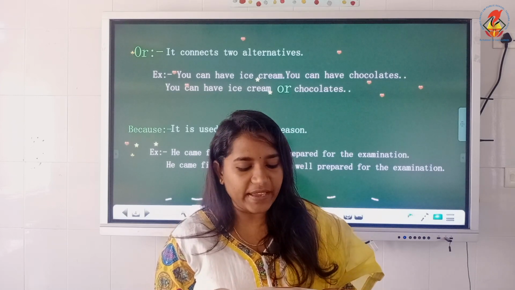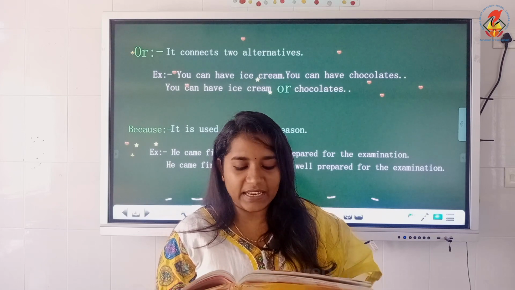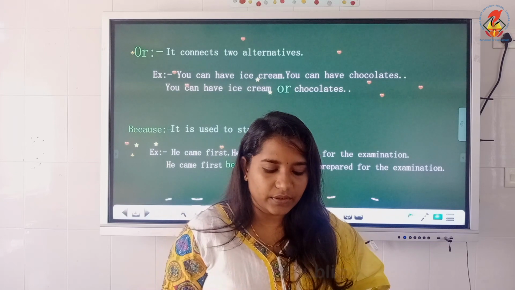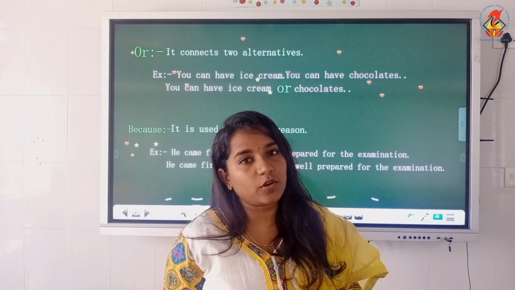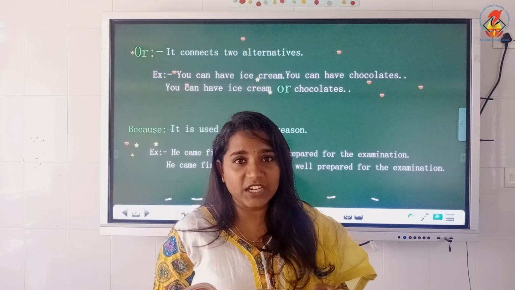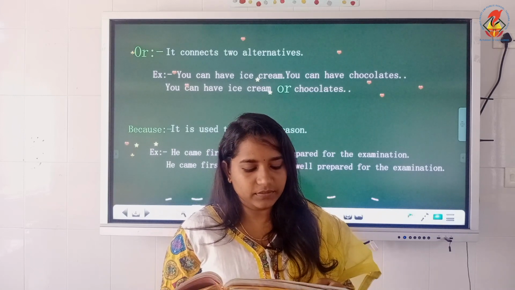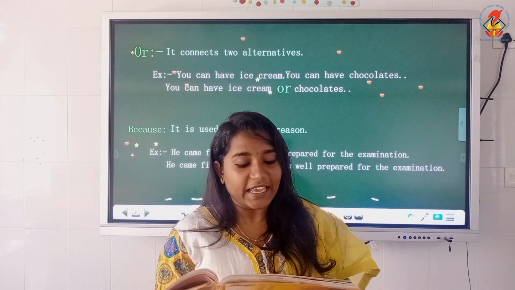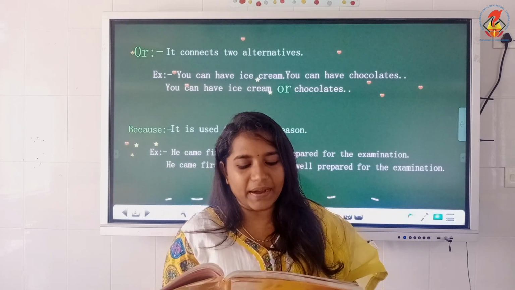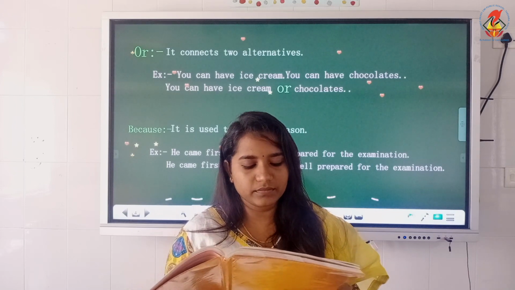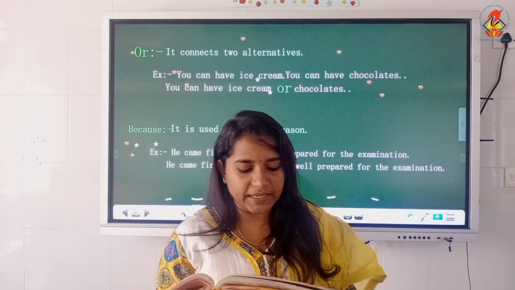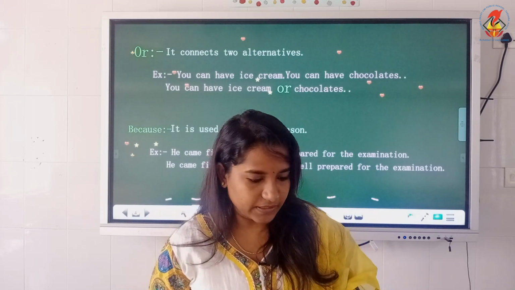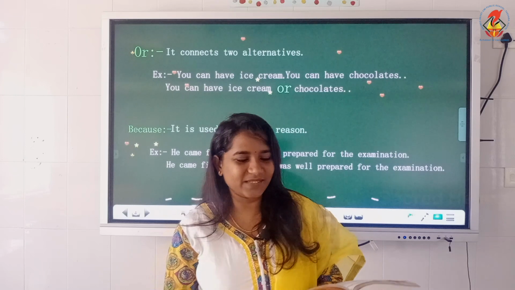Second one: he failed many times, he never lost hope. Both are opposite ideas. So when we add the conjunction but, it can be: he failed many times but he never lost hope. Okay, he failed many times but never lost hope. Same as in the previous slide, you have to do the rest of the questions by yourself.